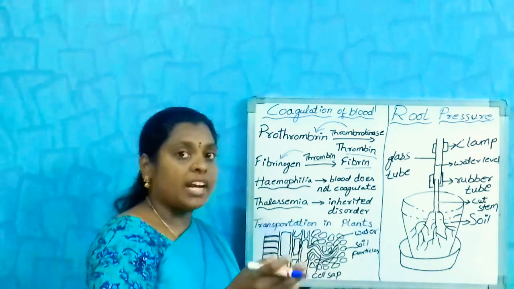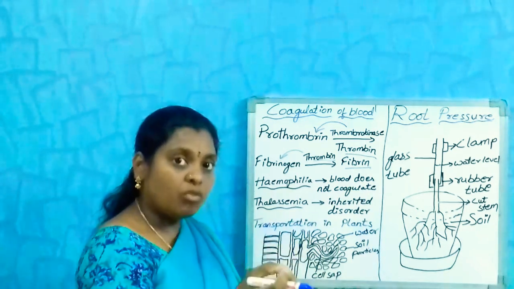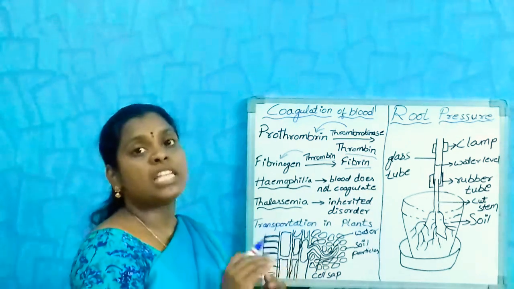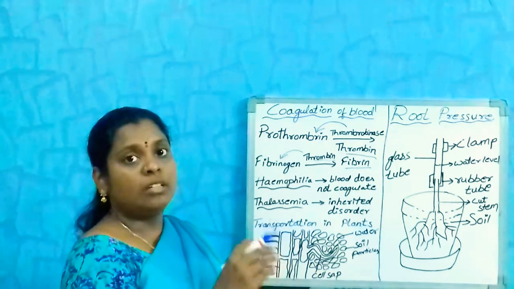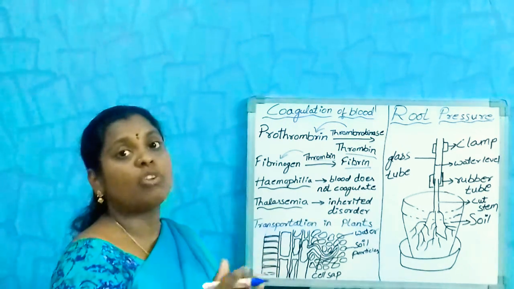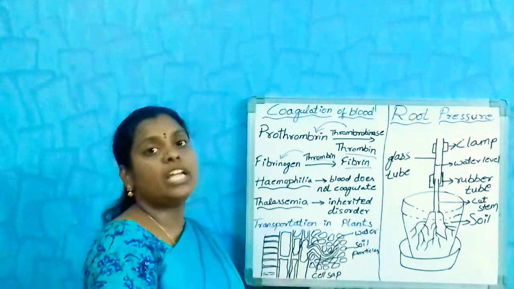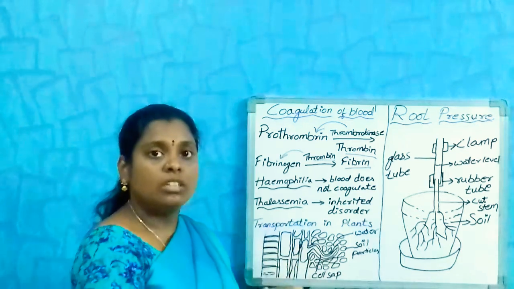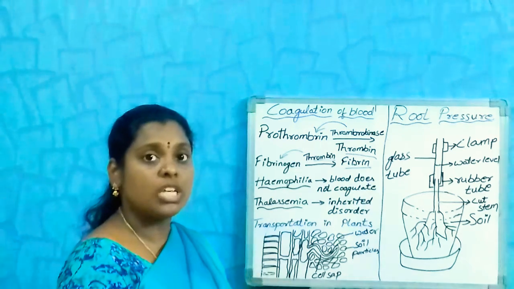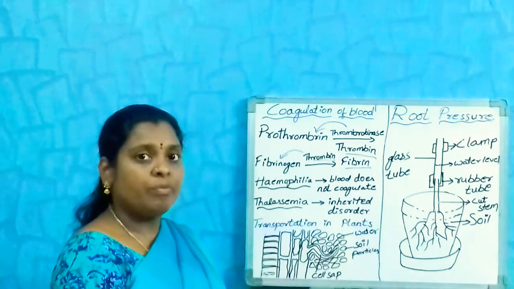Means here the outer layer acts as a semi-permeable layer, and the water gets absorbed into cells. Then the cells are more concentrated, means having a less diluted salt solution, but the content of the water is more when compared to the adjacent cells. Then this water is transferred and absorbed by the next cell by the process of osmosis with the help of the outer layer called the cell membrane.